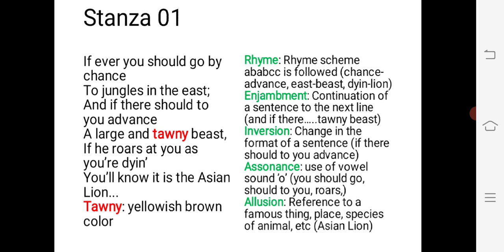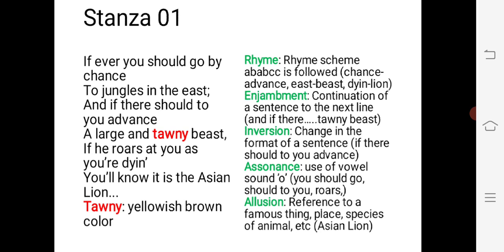Enjambment means continuation of a sentence to the next line without a punctuation mark. You see, and if there should to you advance a large and tawny beast.